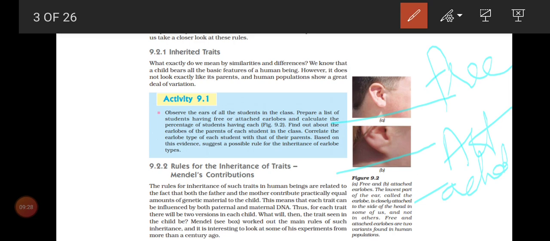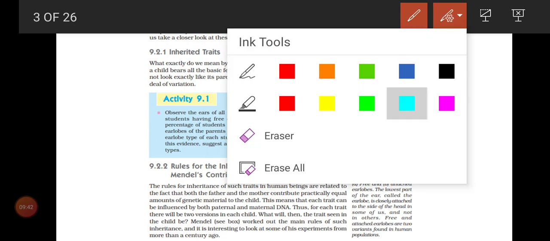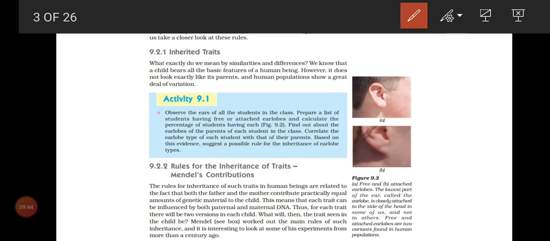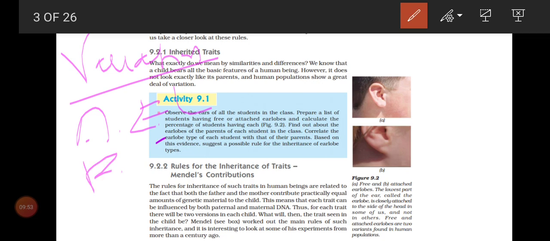And here you want to remember this one concept. Under heredity, the first concept we have learned about is variation, and under variation we have learned about attached earlobe and free earlobe.